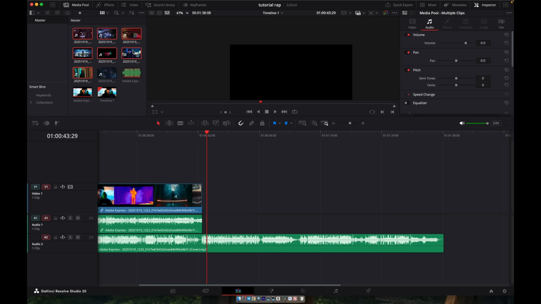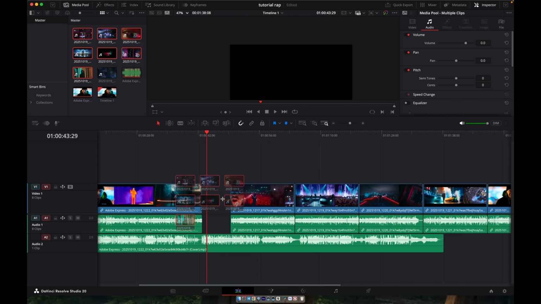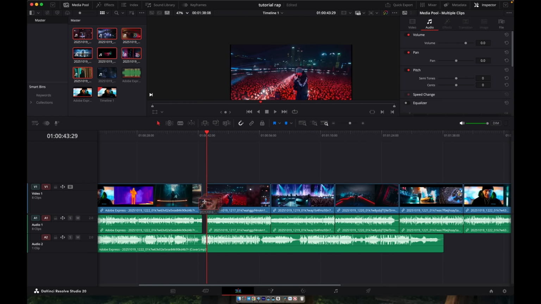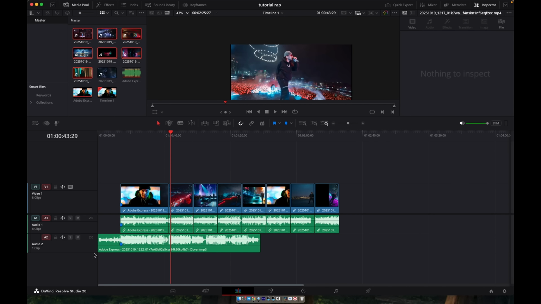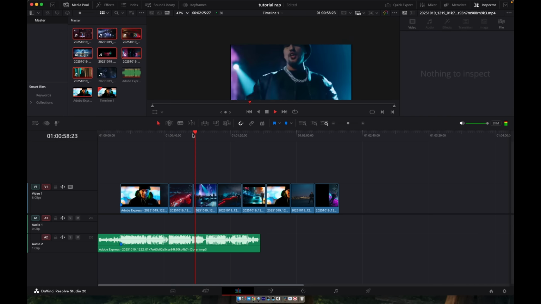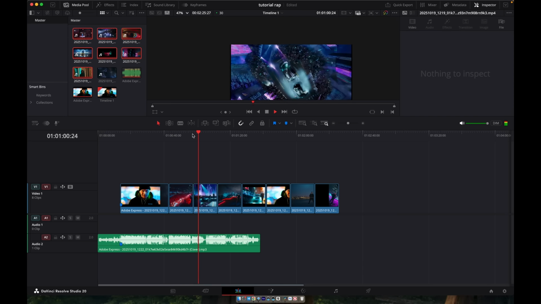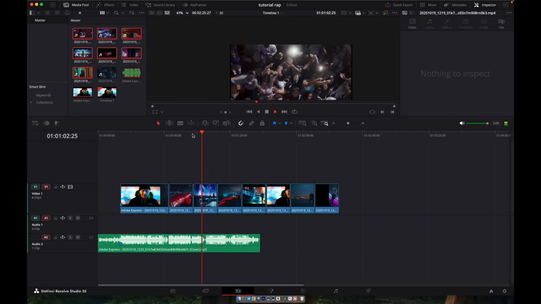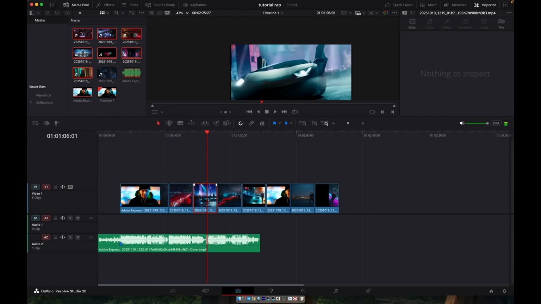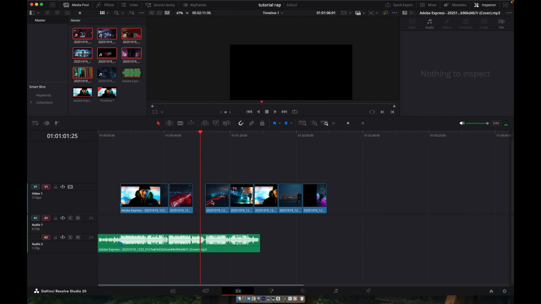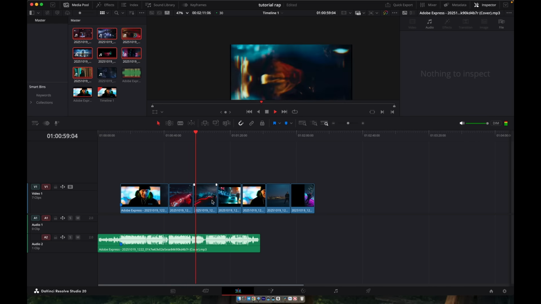So I've placed all the clips together in DaVinci Resolve to match the length of the track. From here, you can cut certain parts, rearrange shots, and do your own creative editing, add transitions, color grading, or effects to make the final video flow naturally with the music. But since in Sora we've already generated crazy dynamic clips with tons of cuts, camera switches, and angle changes, it actually looks natural and cinematic even without editing.